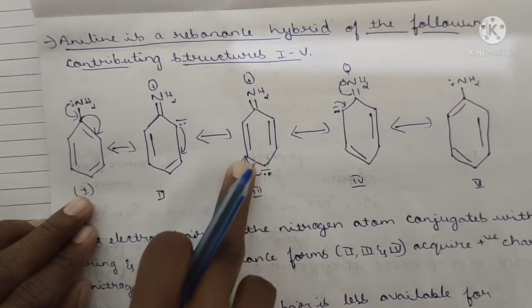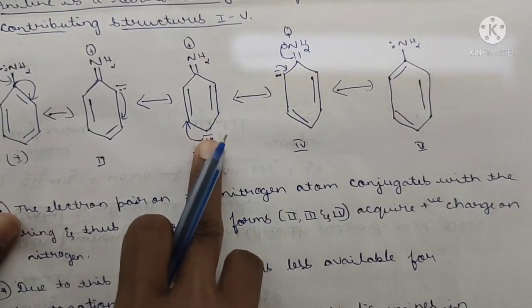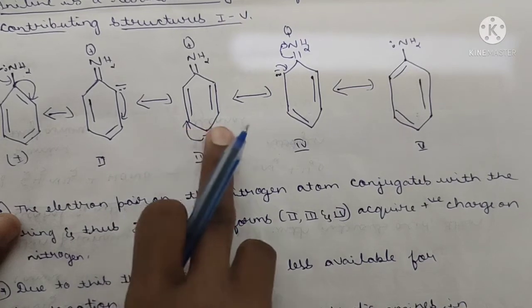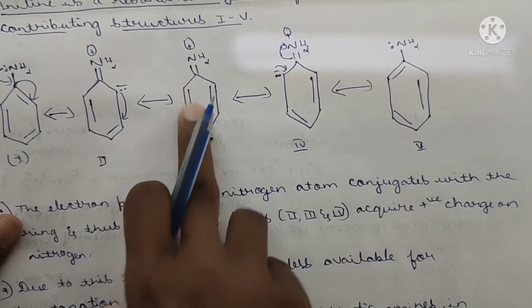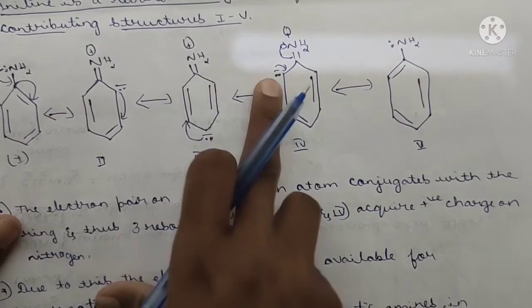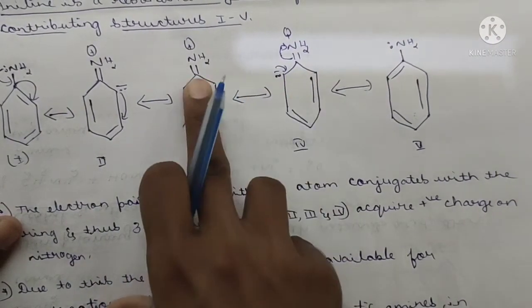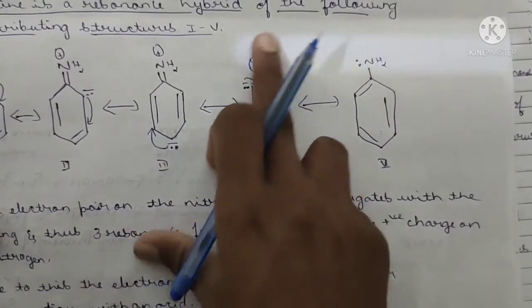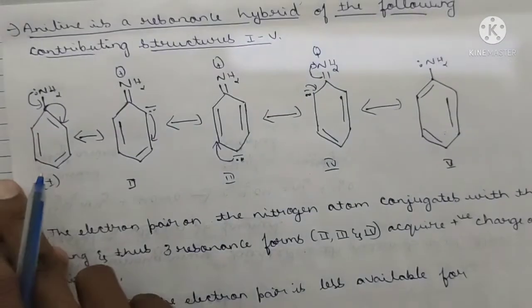Again these lone pairs will transfer here. Got it? You are observing the lone pair transfer here, and this bond will form one lone pair of electrons. This bond is as usual the same. Again these will transfer here, forming this bond here. At last the same aniline is formed.